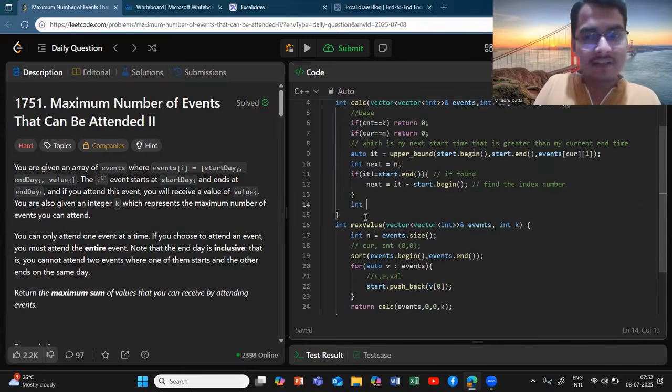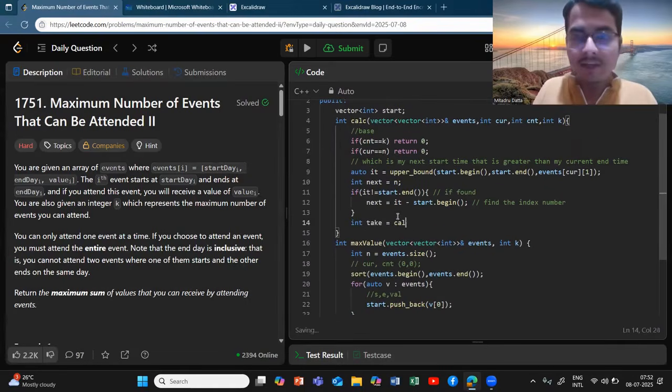Now there are two choices, definitely take or not take. So if I do take, what will be the things? Calc of events, I have taken this, I will get a value, right? So events of current, I will get the current value, that's quite obvious.